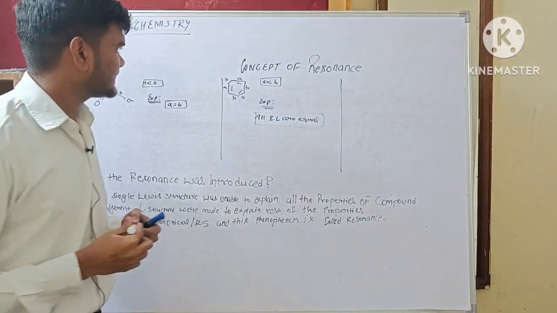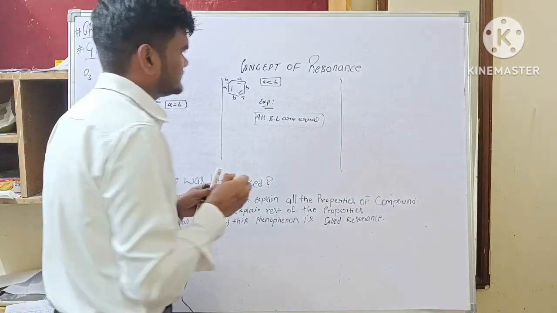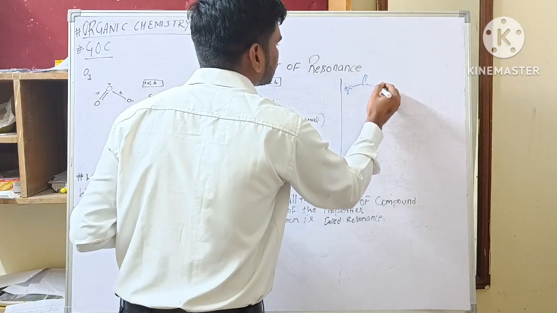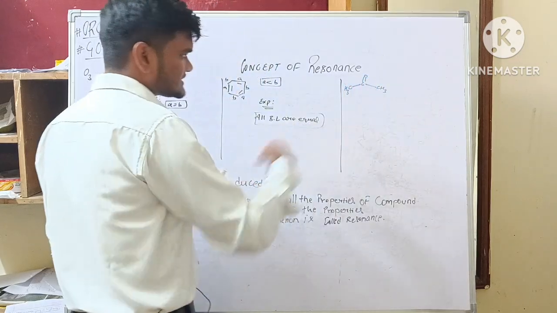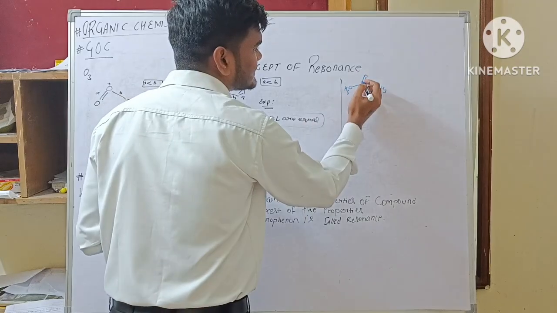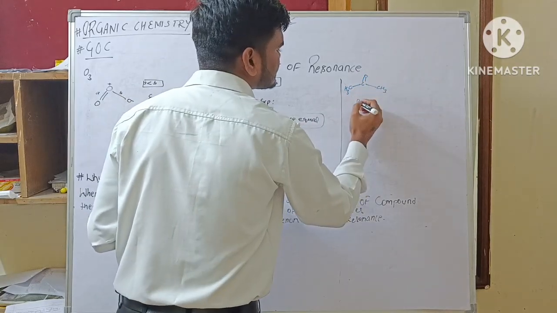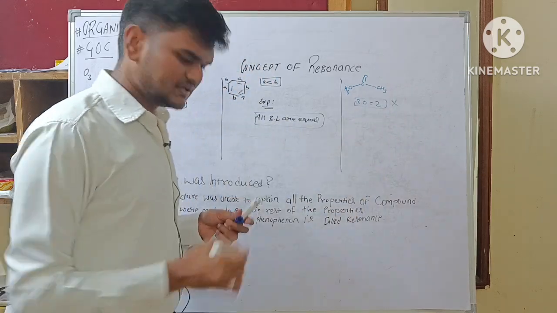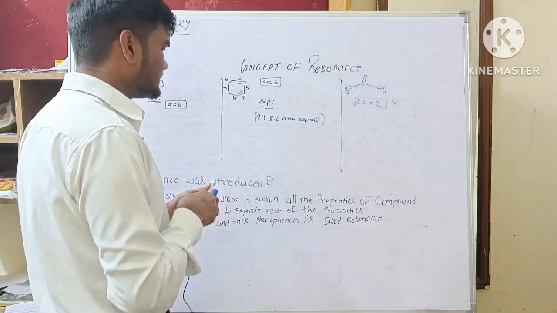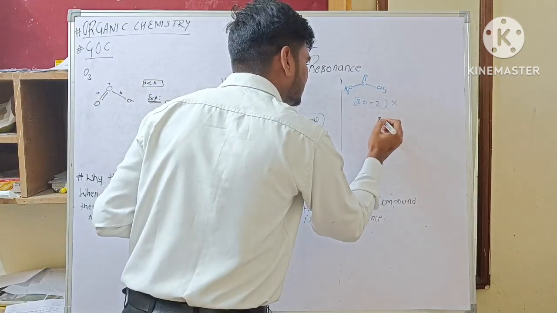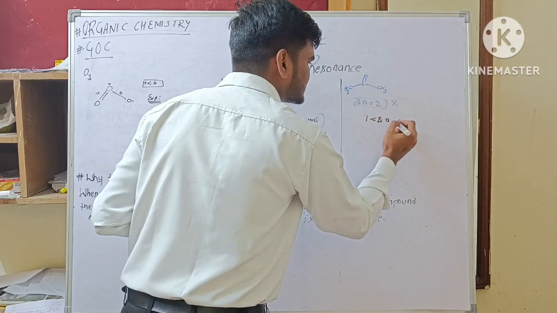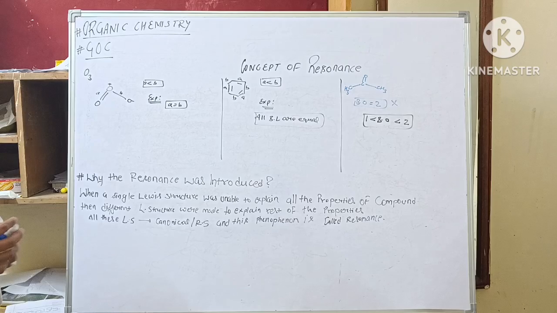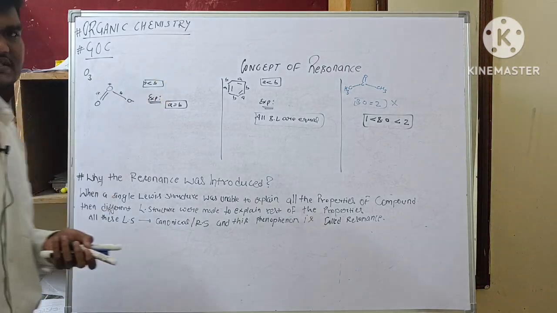What is happening? Another example, acetone. This is the structure of acetone. From this structure I can say there is a double bond between C and O, so the bond order will be 2. But this is not the case. Experimentally we have found that the bond order is greater than 1 and smaller than 2. So what is happening, and how will we explain all these?